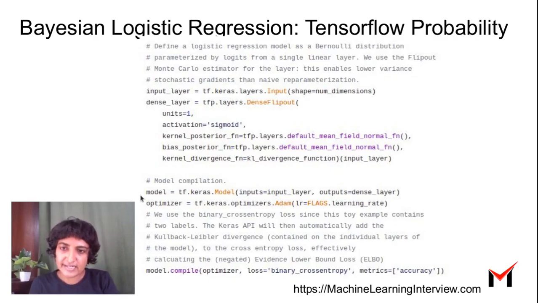And the rest of it is pretty similar to how you would define a normal neural network without any hidden layers. You're specifying the optimizer and the loss to be binary cross entropy for binary classification and so on. I'm not going into too many details here because that might not be within the scope of this particular talk, but I will have a separate video for Bayesian neural networks.